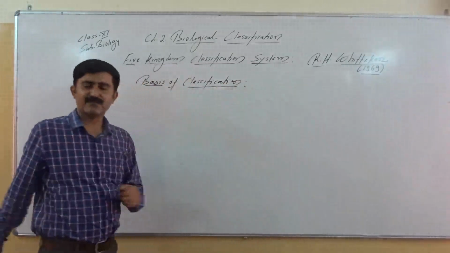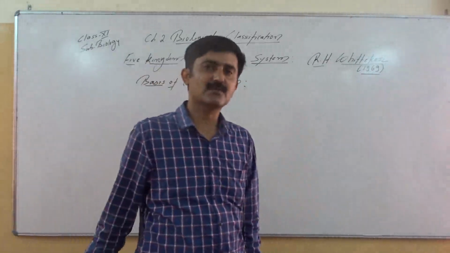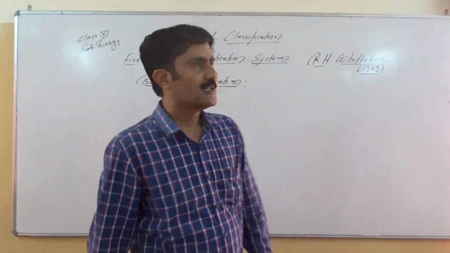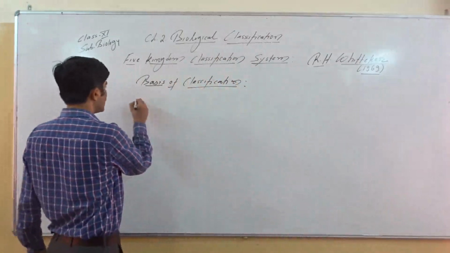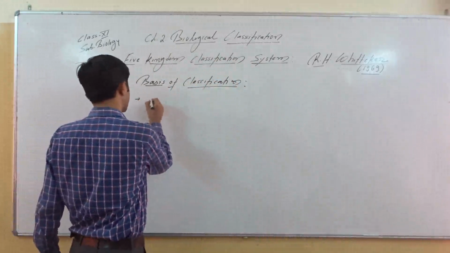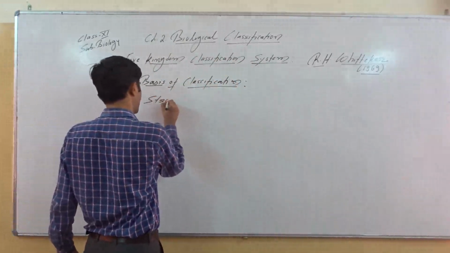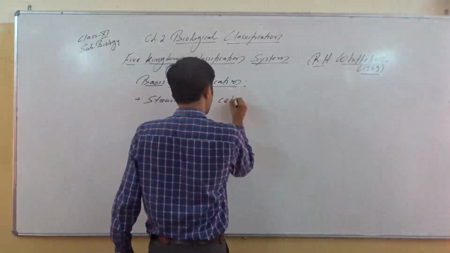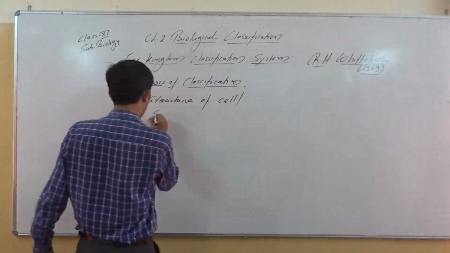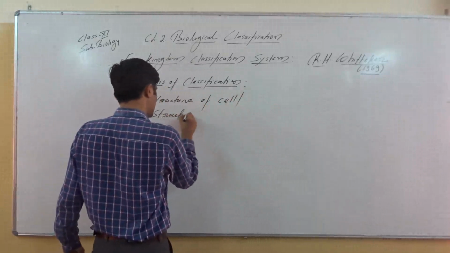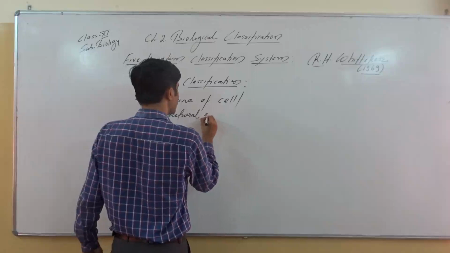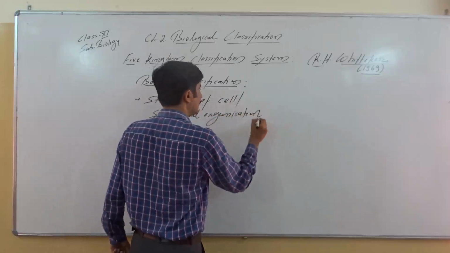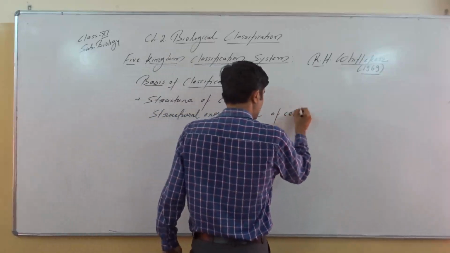All of us know that whenever we classify the organisms into different groups, there should be a certain scientific basis. So R. H. Whittaker used the first basis, that was structure of cell, or structural organization of cell.